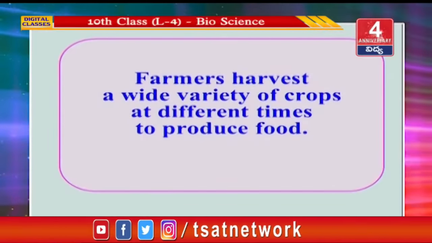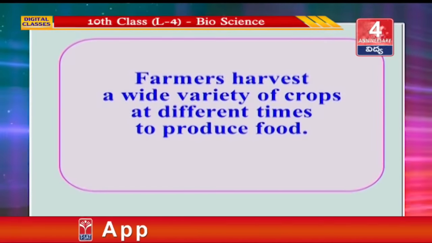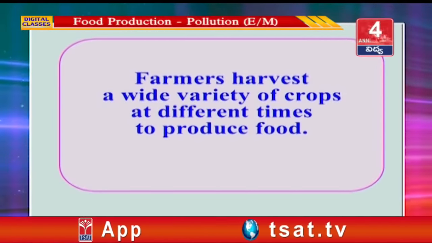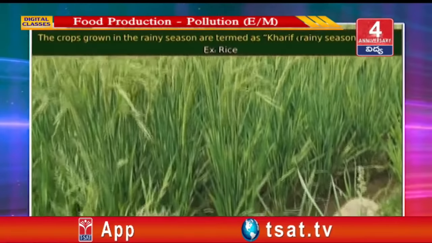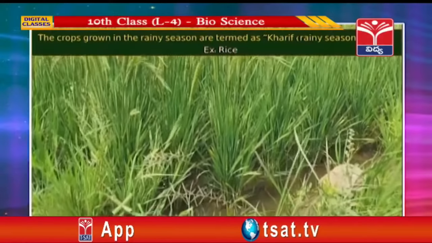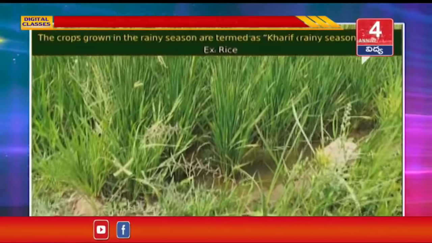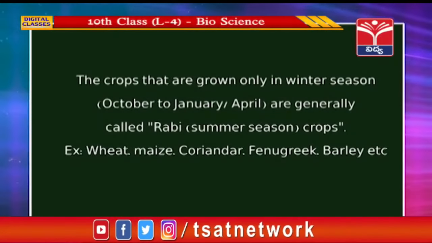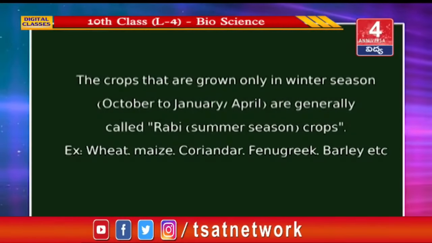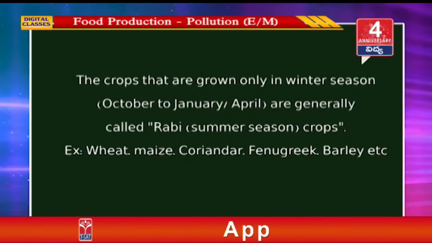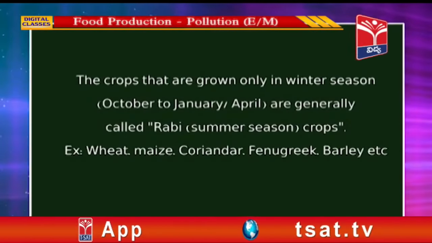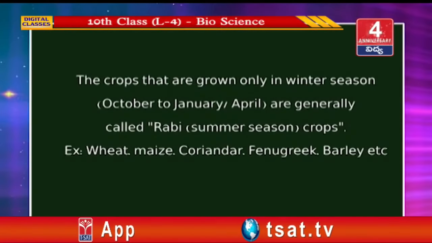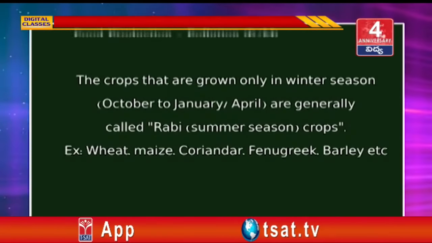Farmers harvest a wide variety of crops at different times to produce food. The crops grown in the rainy season are termed kharif or rainy season crops. Example, rice. The crops that are grown only in the winter season, that is October to January or April, are generally called rabi or summer crops. Example, wheat, maize, coriander, fenugreek, barley, etc.